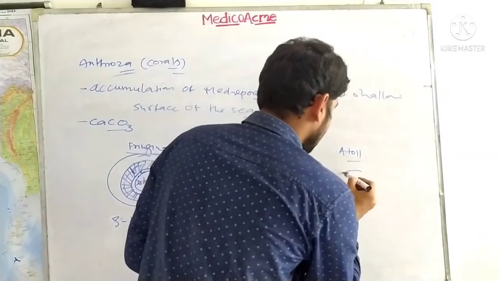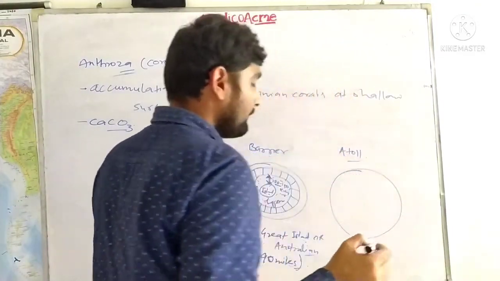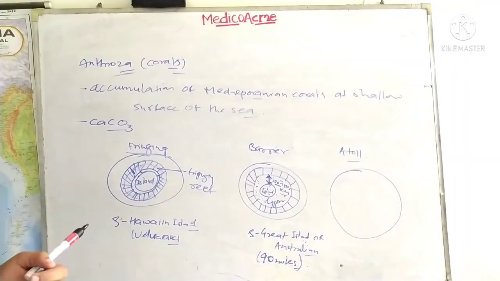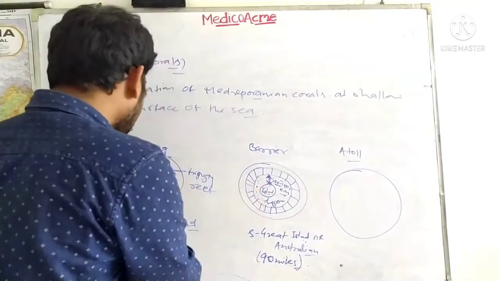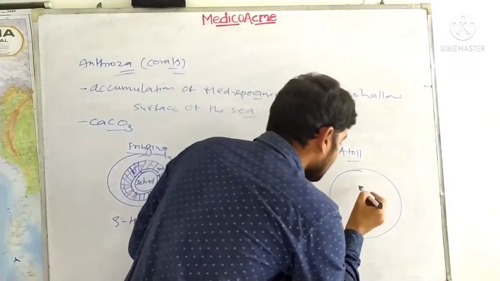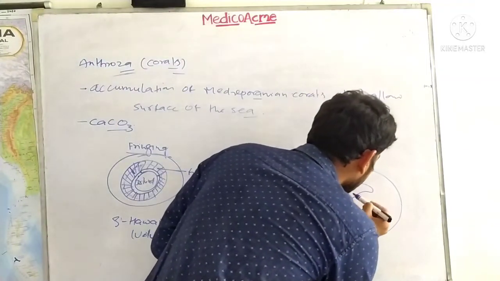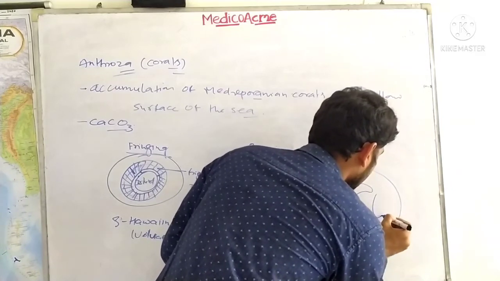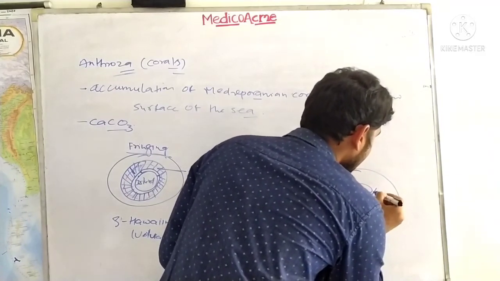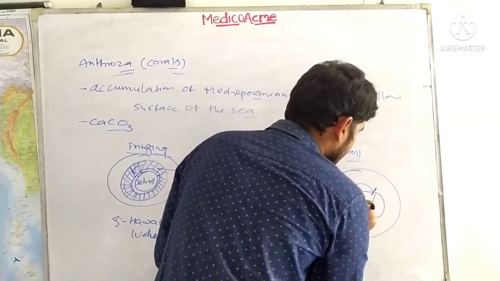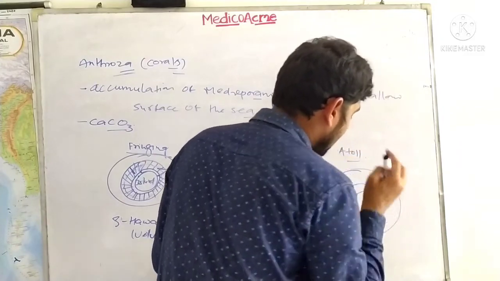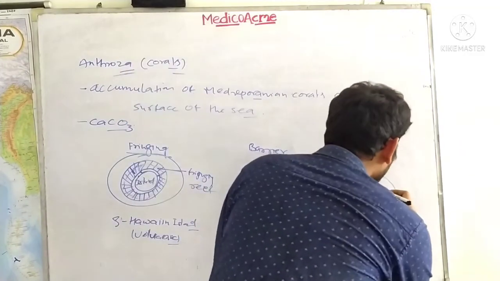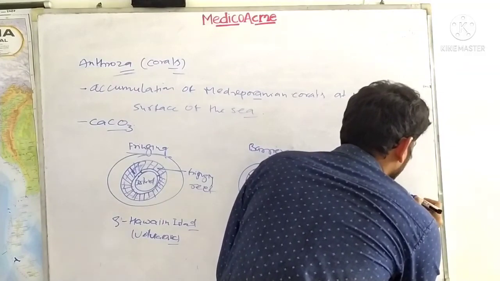Now the atoll island. An atoll does not have any island. Suppose here there was an island, here there is no island. What happens is there is an accumulation of reef, and this is a barrier, or a channel, which is important in an atoll.